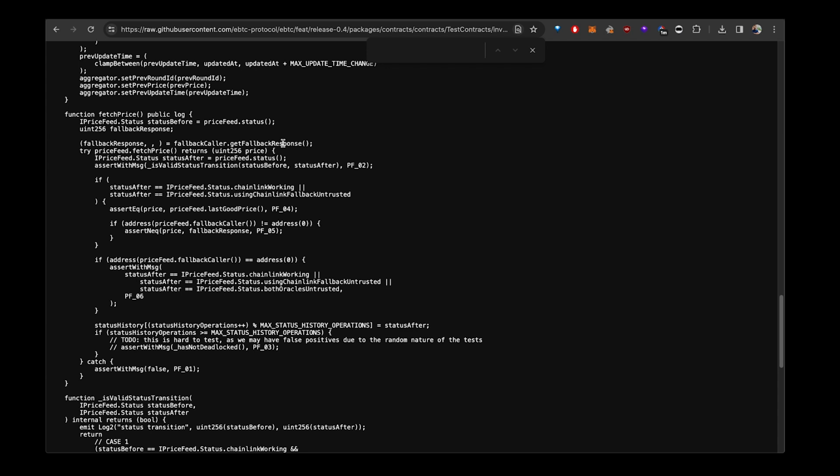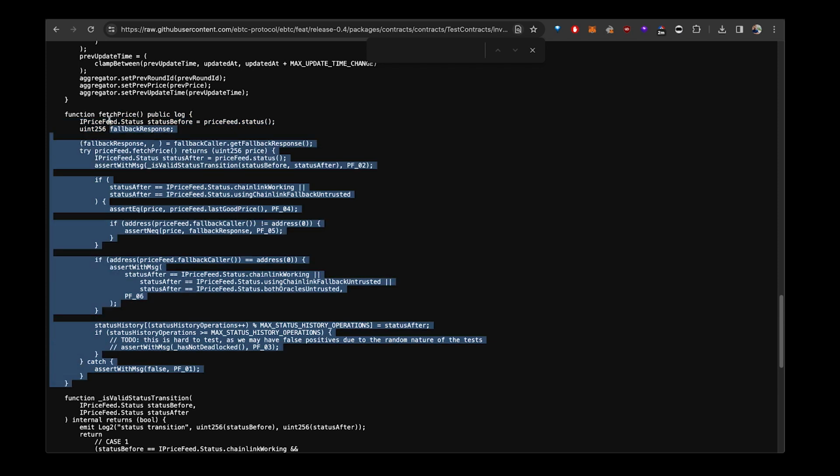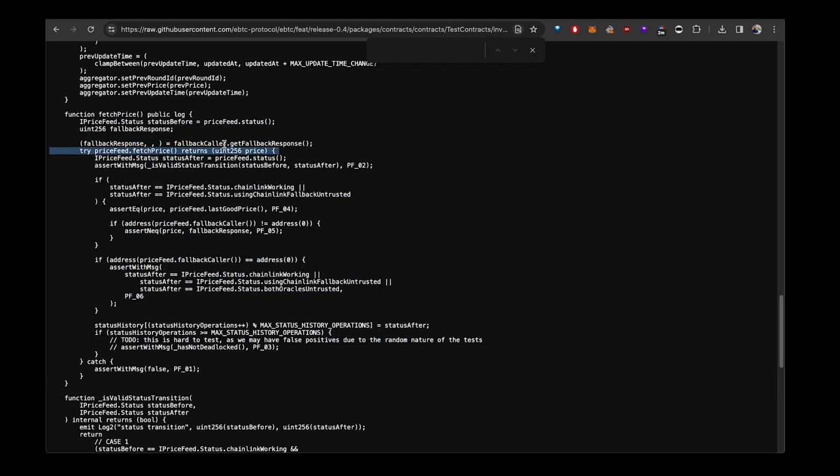get fallback response will revert if there's no fallback. And so, as I told you before, the authority will remove the fallback, and now the fallback no longer works. And so what was happening here is that this test was actually being skipped the majority of times because it was reverting. And a function that reverts in an invariant testing suite is skipped. It doesn't cause an assertion to fail. And so that's another example of basically not thinking about the consequences enough.